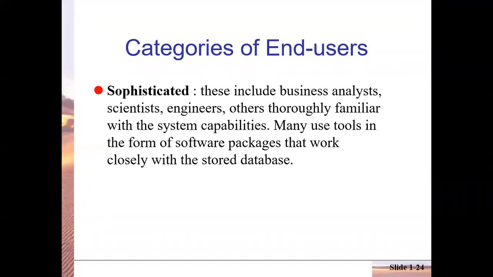These are people who do higher level functions with the database. Like scientists or analysts, they may have special functions for performing their job on the database. So with their additional or special requirements, the software may be programmed like that.